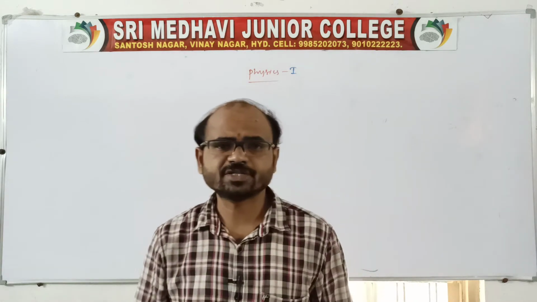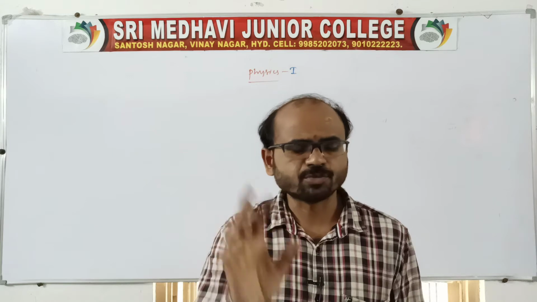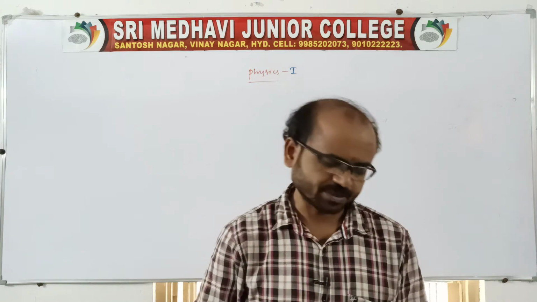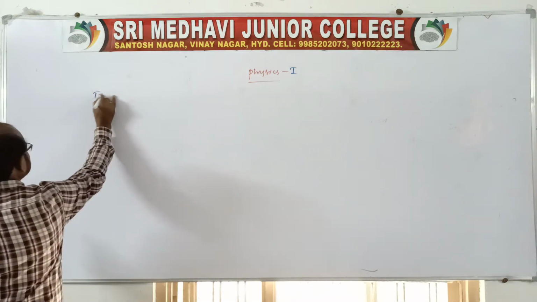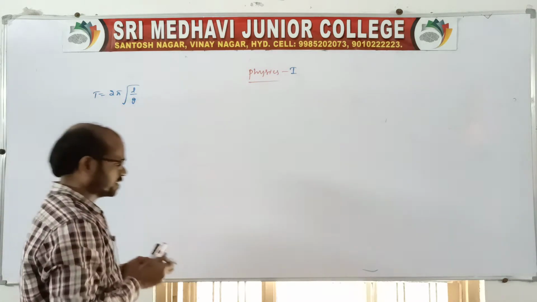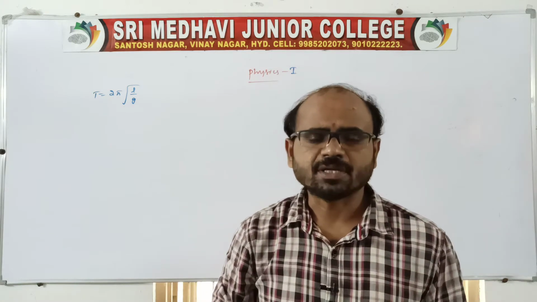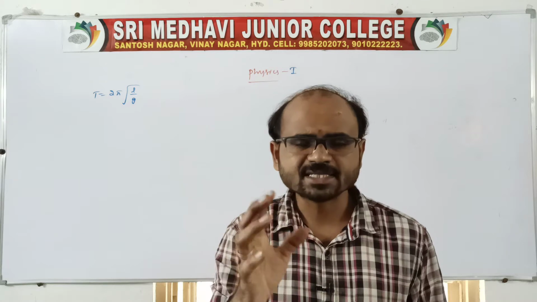In this first year physics, we finished the simple pendulum derivation, which is very important for a LAQ. I told you very clearly, so read and complete that expression. We know the time period of a simple pendulum is T equals 2 pi root over L by G. Of course, time period depends on length and on acceleration due to gravity, but it is independent of mass, shape, size and angle.